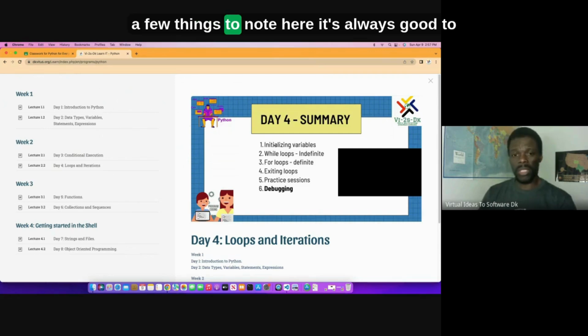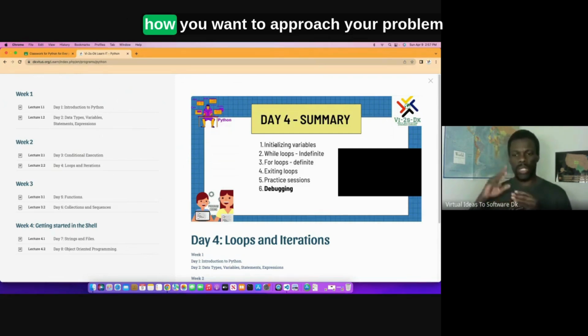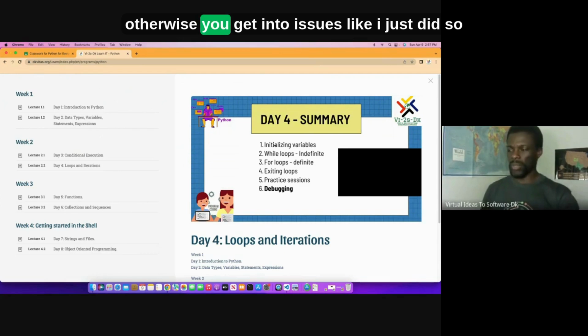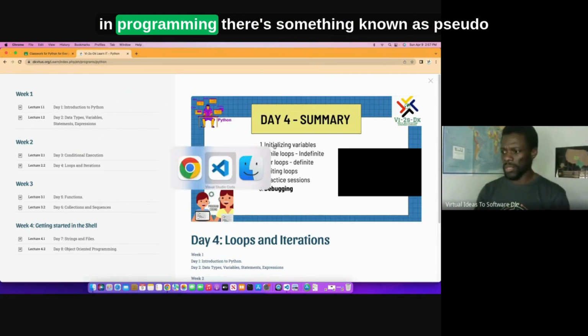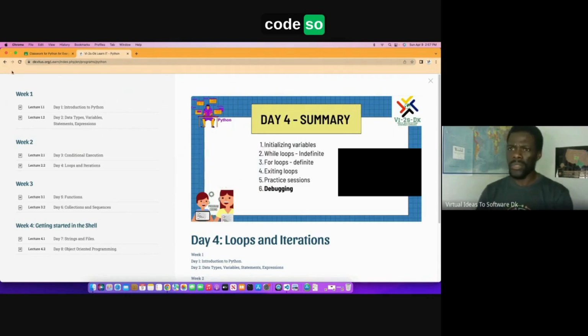So a few things to note here. It's always good to plan. Plan how you want to approach your problem. Otherwise, you get into issues like I just did. So in programming, there's something known as pseudocode. So let's see if I can find one here to share with you guys.